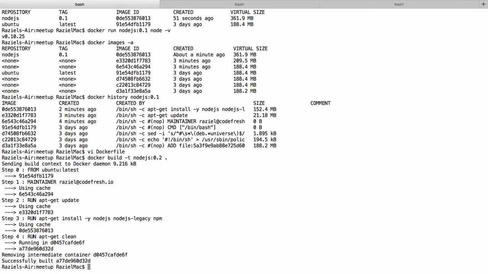Now when we run it, we can see that it was much faster because the Docker daemon used the cached intermediate images, and the only command that resulted in an additional layer is the apt-get clean. So this is again an example of how the cache mechanism works and how it accelerates the Docker build process.